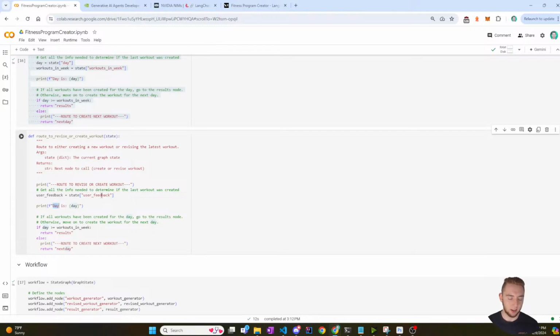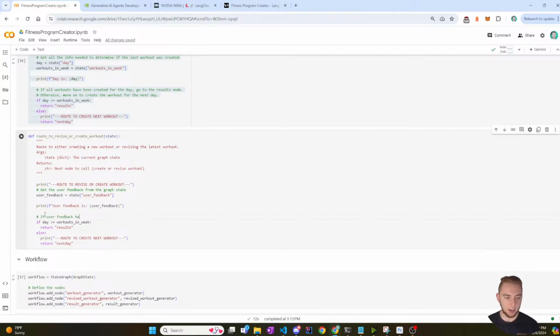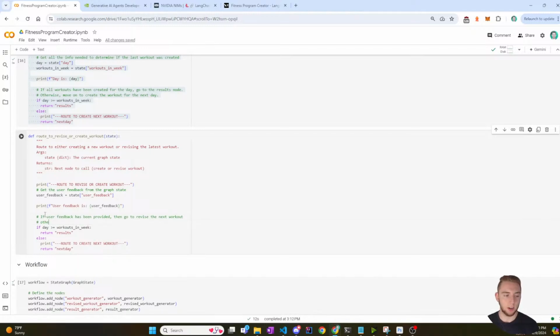And I'll just say that user feedback is: get the user feedback from the graph state. So if user feedback has been provided, then go to revise the next workout. Otherwise, create a new workout from scratch.